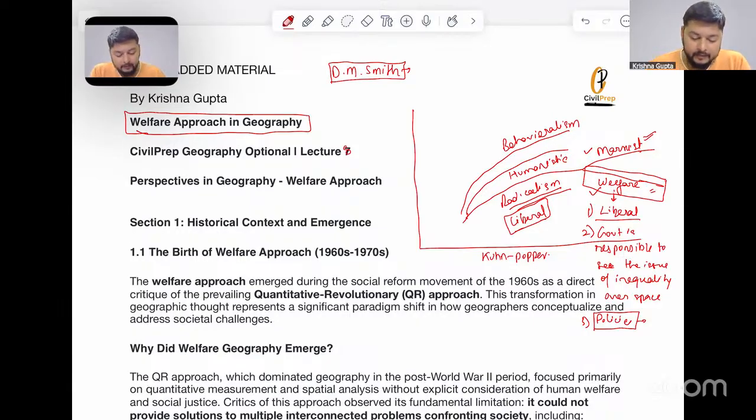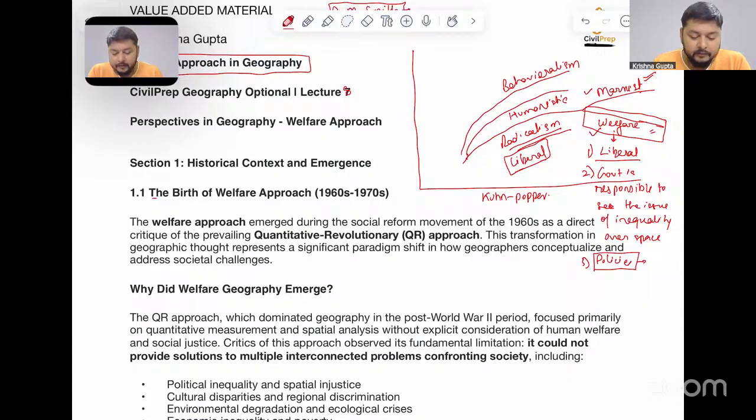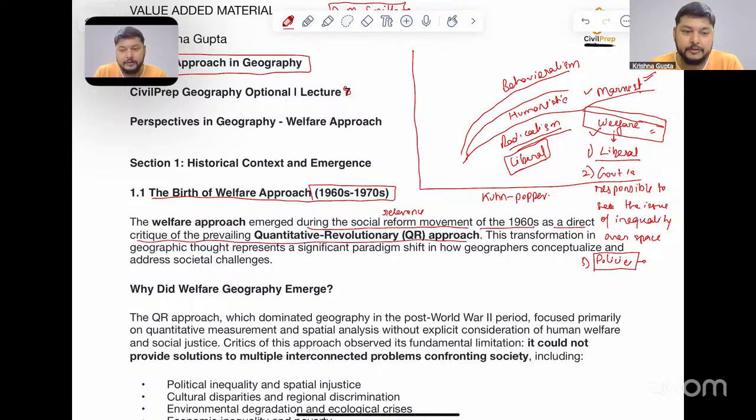Now let's look at this. The birth of the welfare approach occurred mainly in the 1960s to 1970s. The welfare approach emerged during the social reform movement, which we also call the social relevance movement of the 1960s, as a direct critique of the prevailing quantitative revolutionary approach.